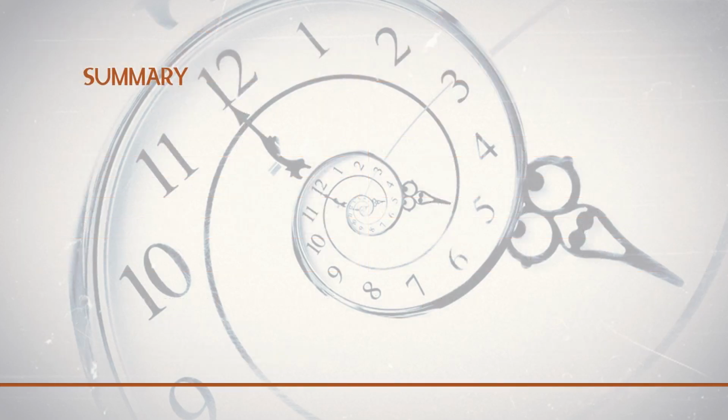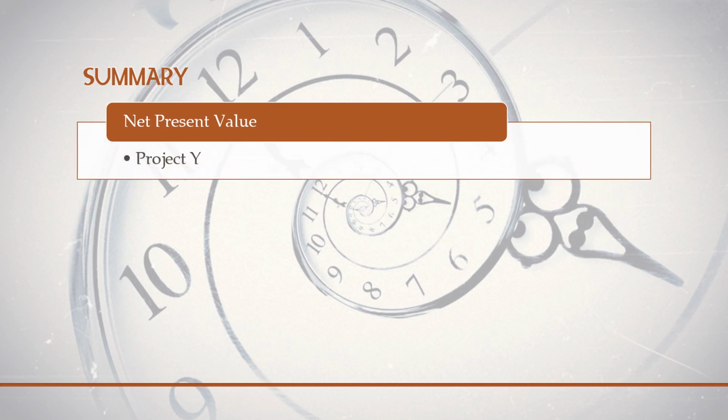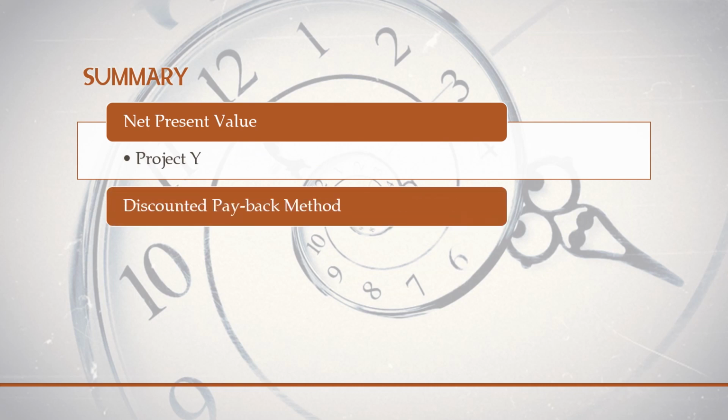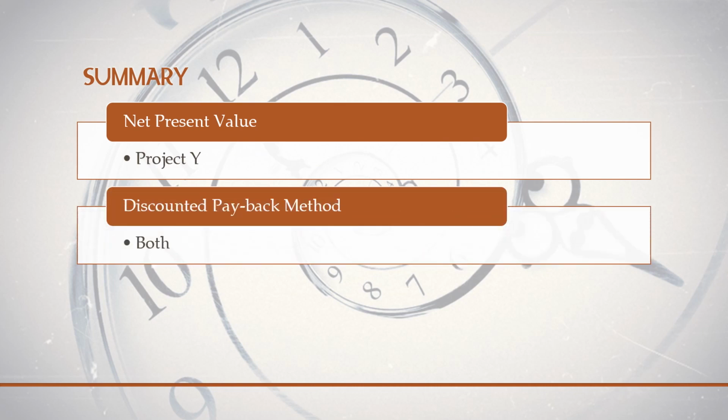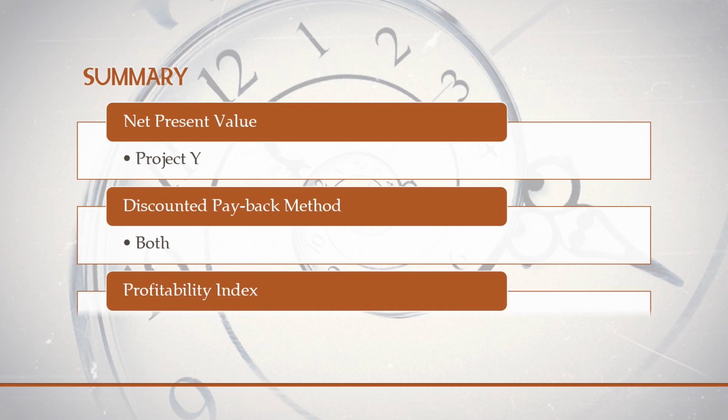Now let us see a summary. The same problem we took and evaluated using all three methods, right? With the first method, net present value, we found project Y is profitable, and according to the discounted payback method, we found both projects are equal. We can choose either project, and according to profitability index, now you found that project X is profitable.